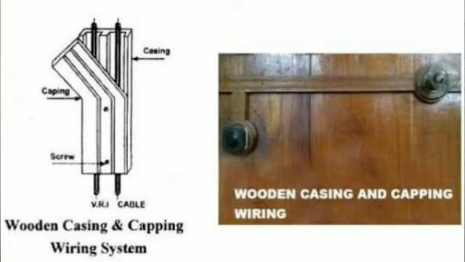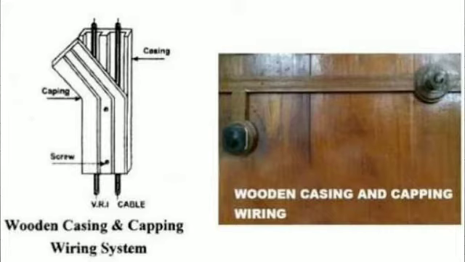Capping, that means the cap of these casings, is placed exactly on the position of the casing. First we put the casing on the wall, and after inserting the wires, we place the capping in position with screws on the casing. So the casing is done first, and then when the wires are put in, we do the capping.